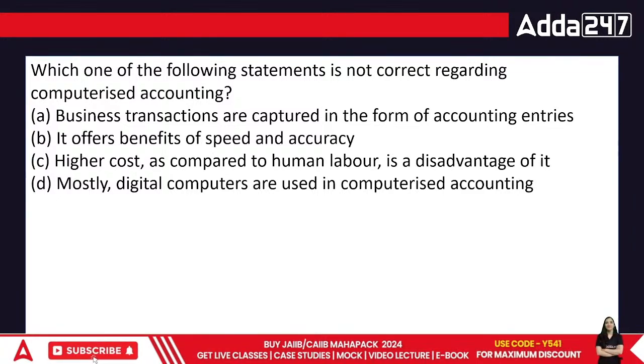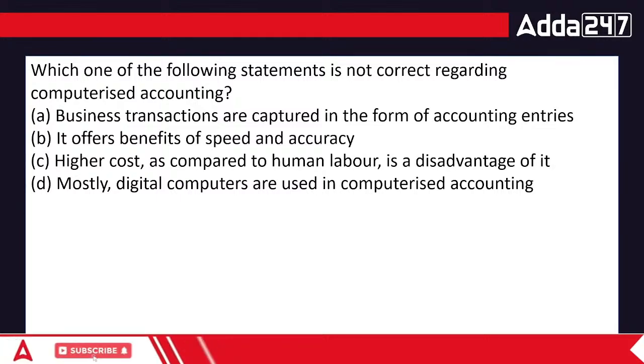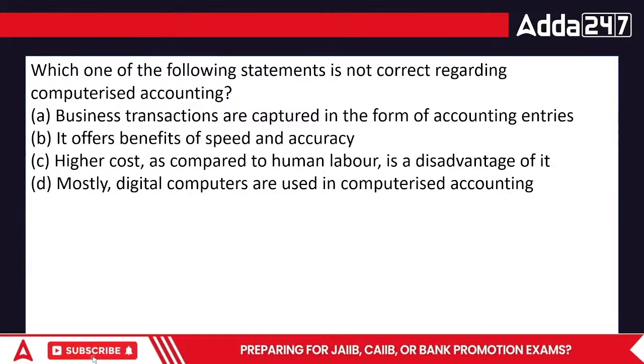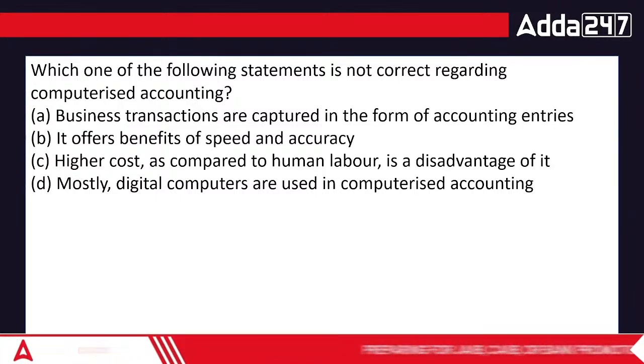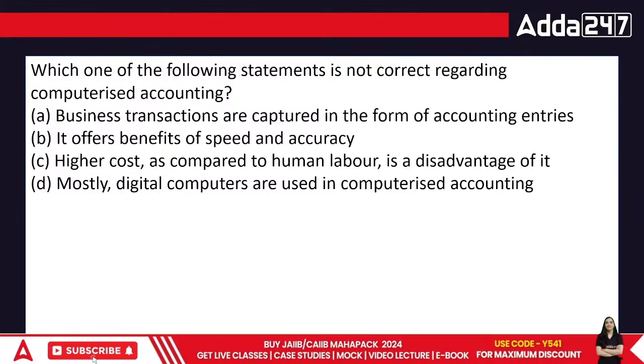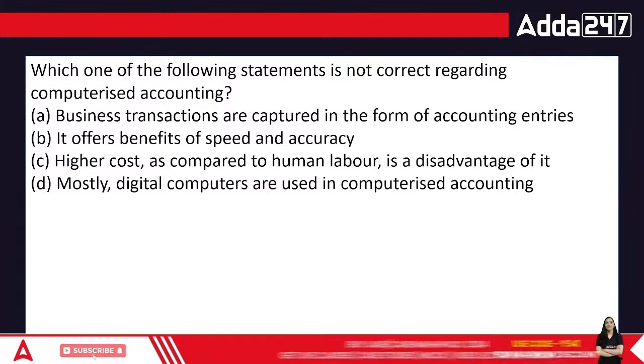The bank, the CAs and everybody else cannot access it. Ultimately, only the banks can provide this information. Right? Which one of the following statements is not correct regarding computerized accounting?